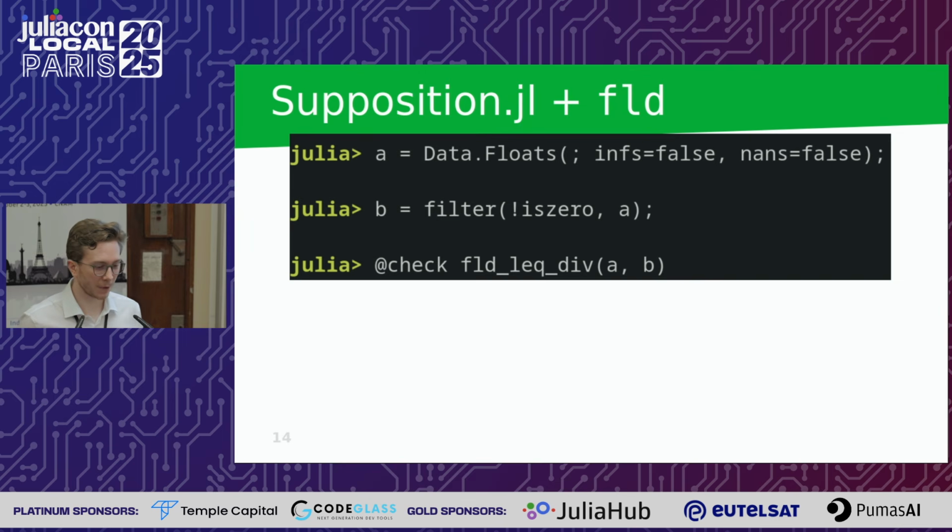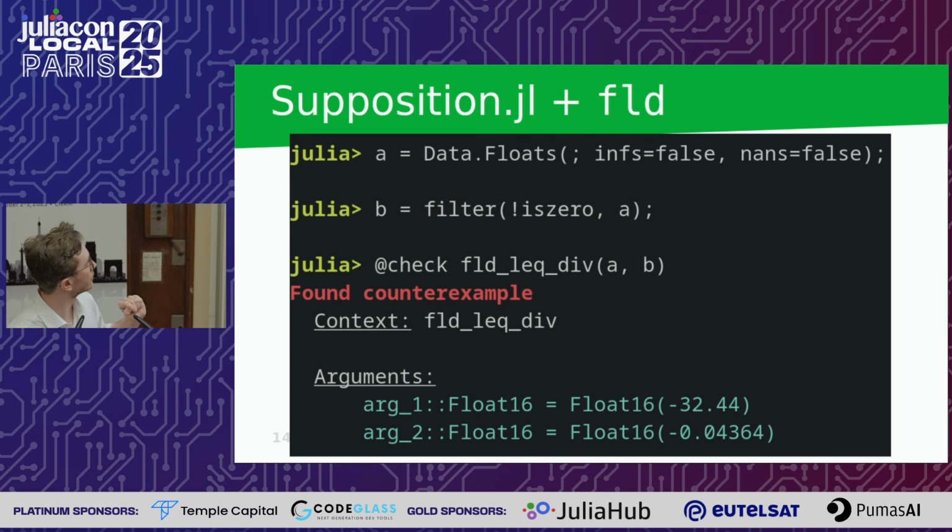We just say, okay, we want only some floating point numbers, and we can say we don't want infinities because they're not going to be anything well behaved. We don't want NaNs; these are not going to be well behaved either. And for the second argument, we definitely want to say there's no zeros because if you divide by zero, we get nastiness yet again. So let's just filter that out. And with this filter expression here, we just get a new generator that's composed from the original one. And if we put this in now, we still get a bug.